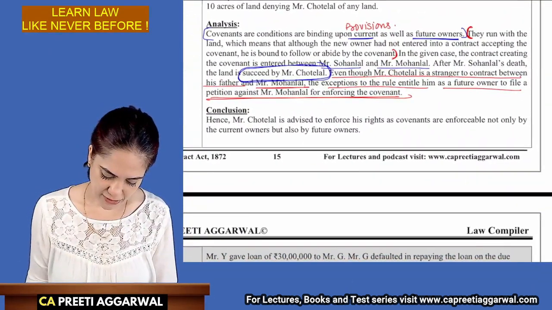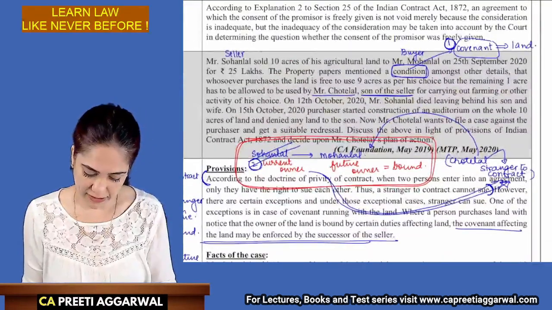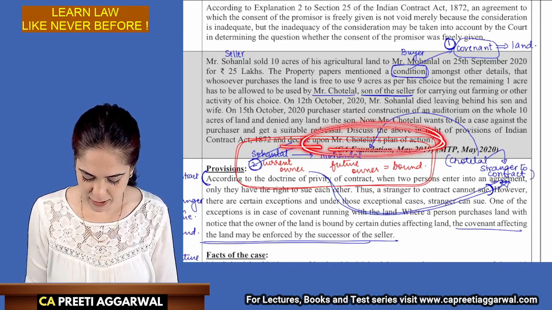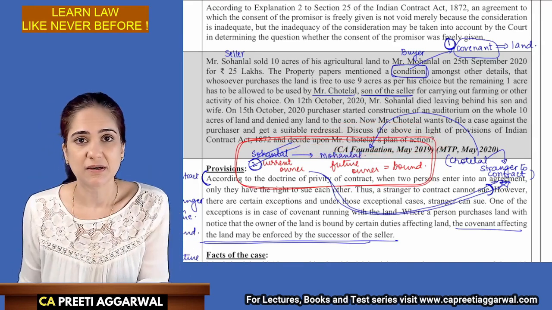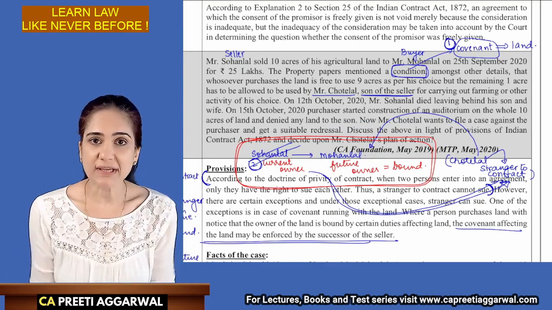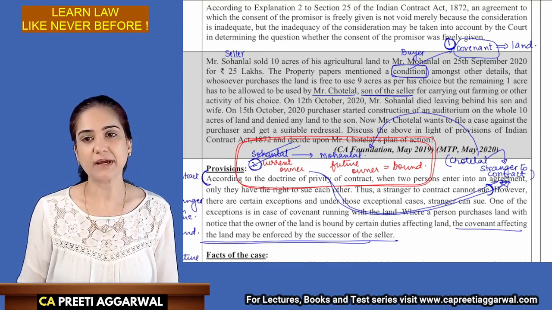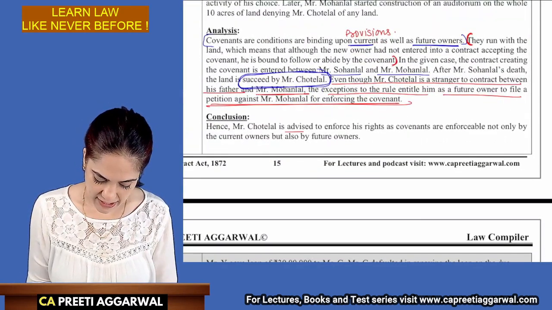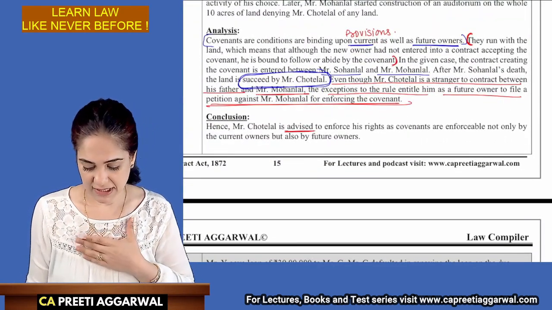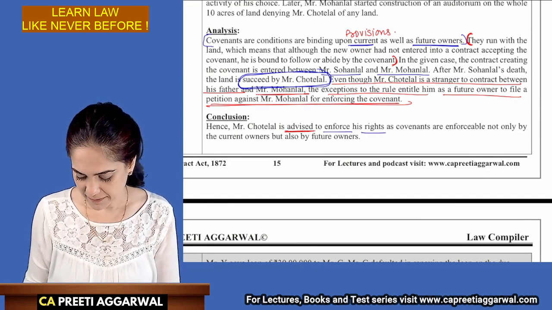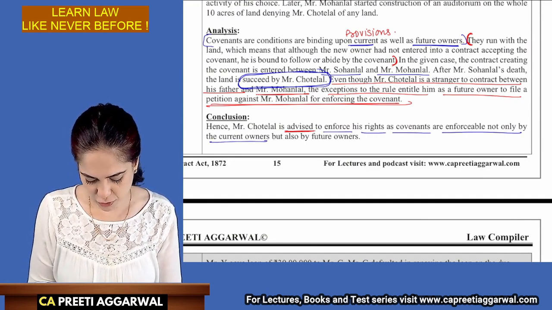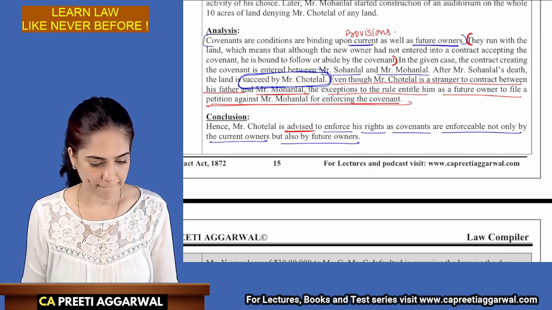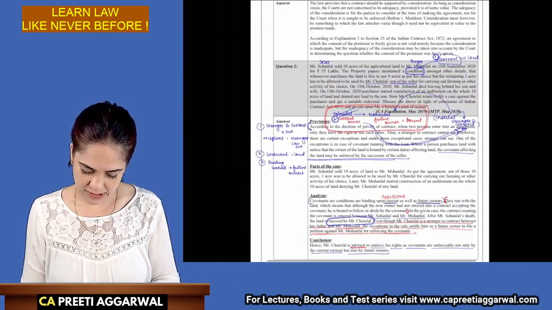So he is advised to enforce his right. Now, how do we know what is to be written in conclusion? Discuss and decide upon Chote Lal's plan of action. So you have to suggest what action can be taken by Chote Lal. So in this case, he is advised, we are suggesting, he is advised to enforce his rights, as the covenants are enforced not only by the current but also through. Okay? This is the answer.